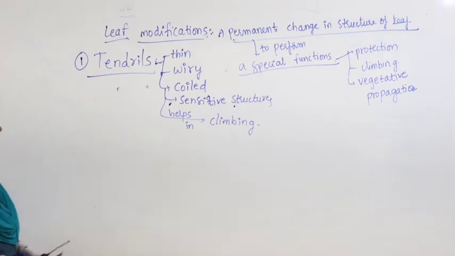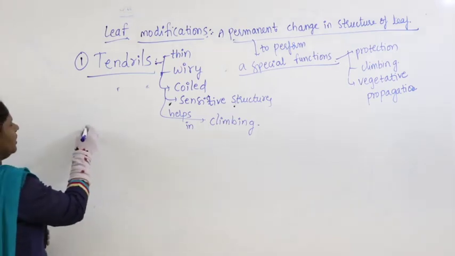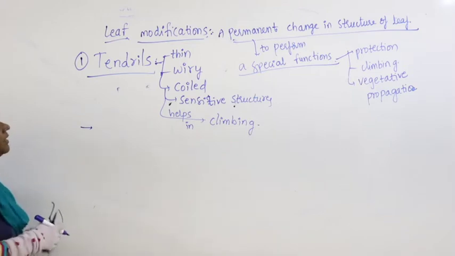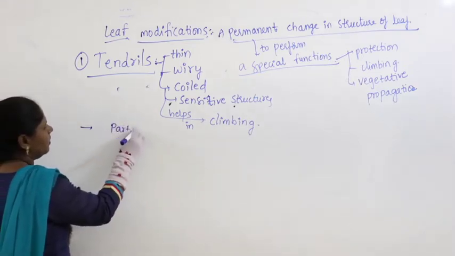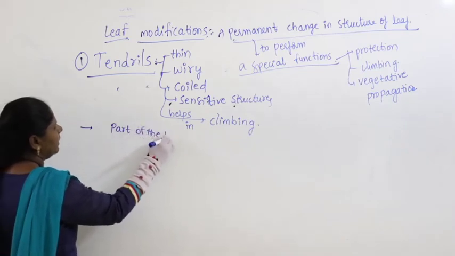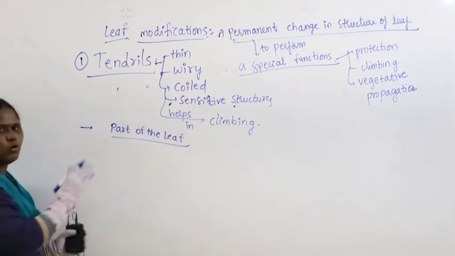Now if you look at the tendrils, maybe here in this case you can take the entire leaf, or part of the leaf. I am giving you a small table.